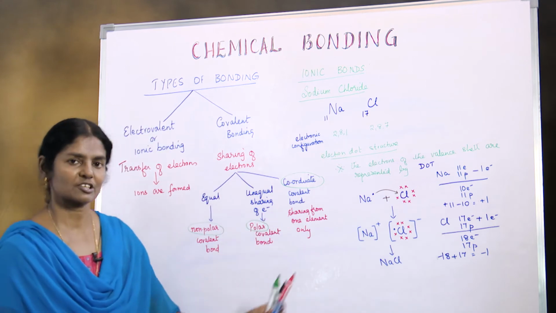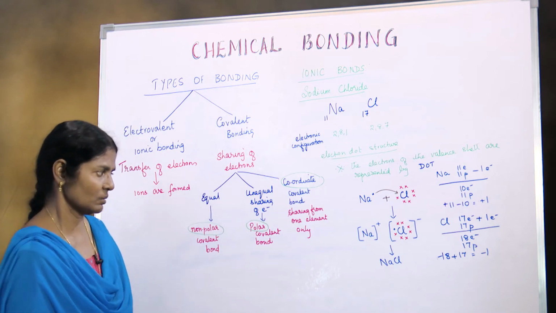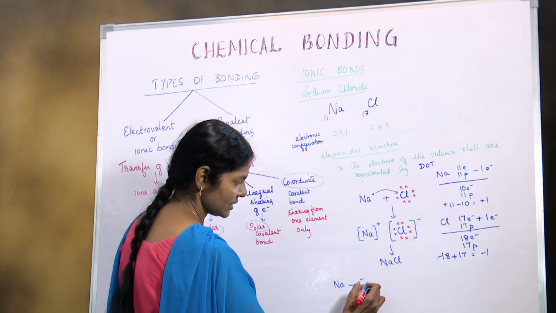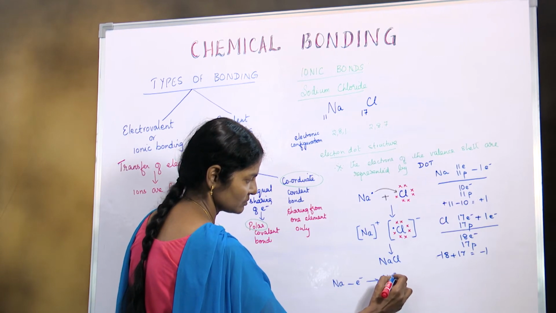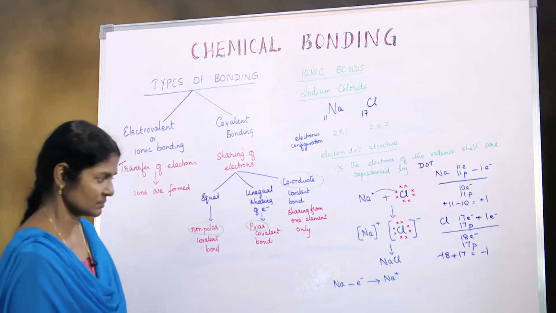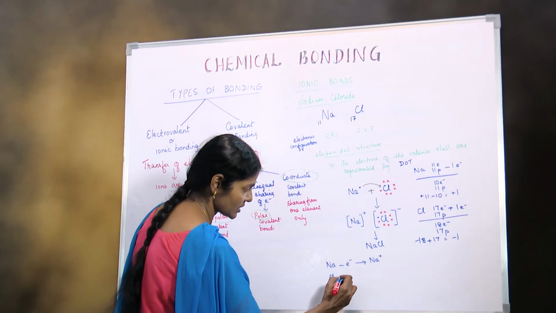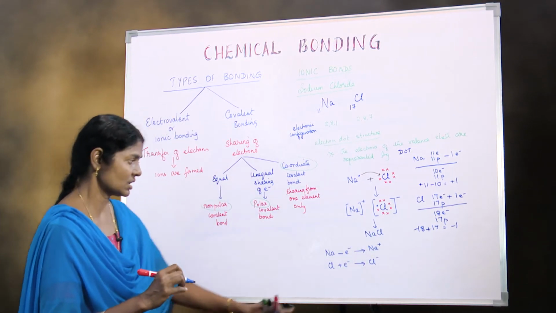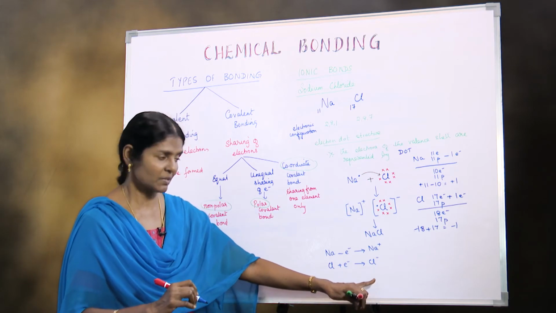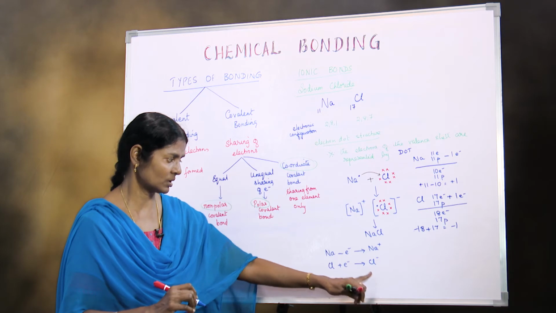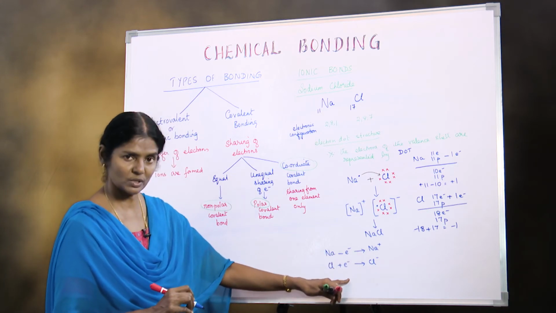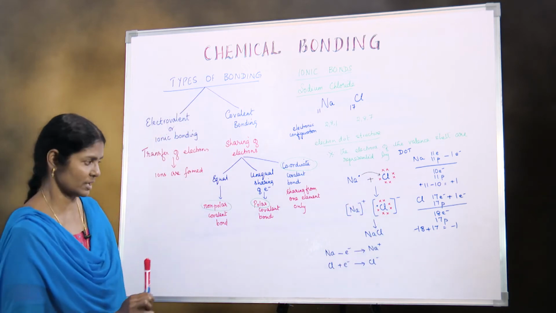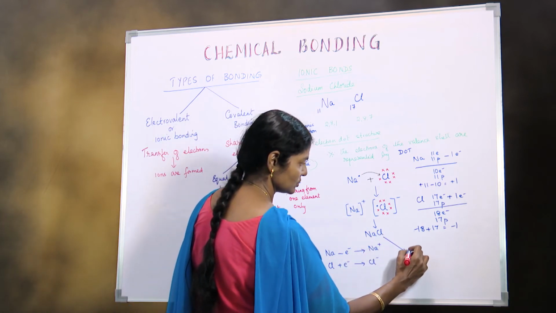This is how the electron dot structure is done. In ionic form, the sodium atom loses one electron to give a sodium ion. This is an ionic equation. Similarly, the chlorine atom gains that electron to give a chloride ion. When it is in the ionic state, you don't call it chlorine, it's called a chloride ion. So this is how the ionic equation is written, and this is the electron dot structure of sodium chloride. So this is called sodium chloride.